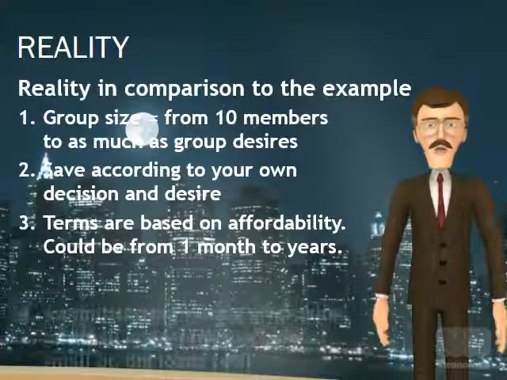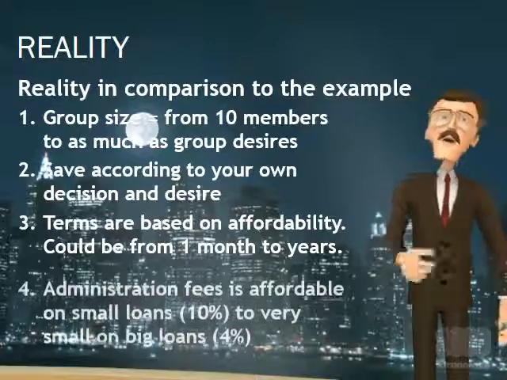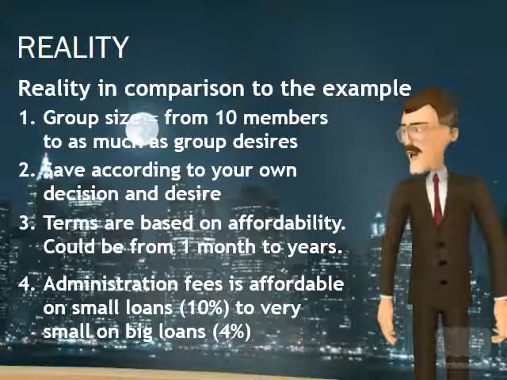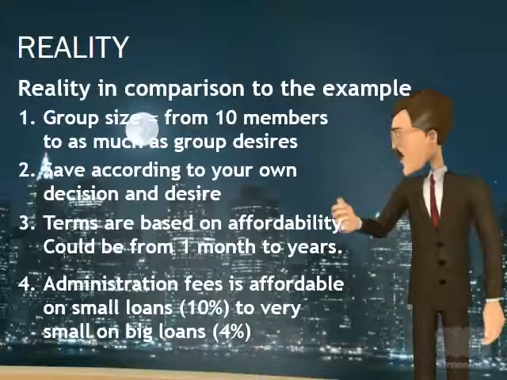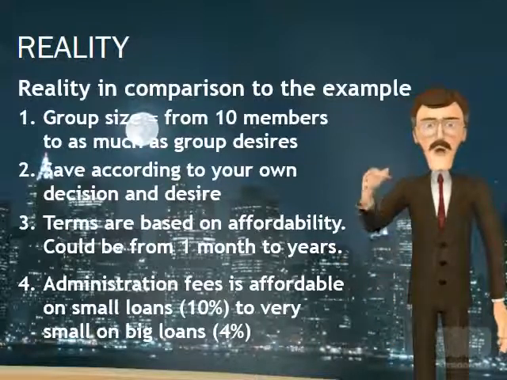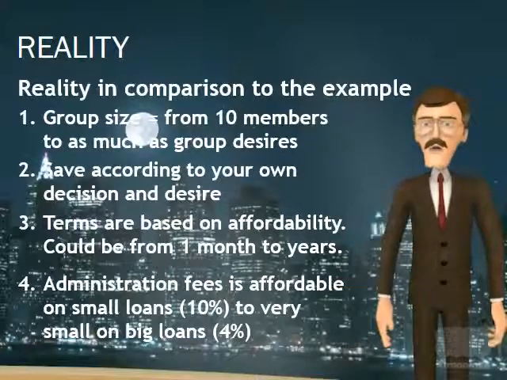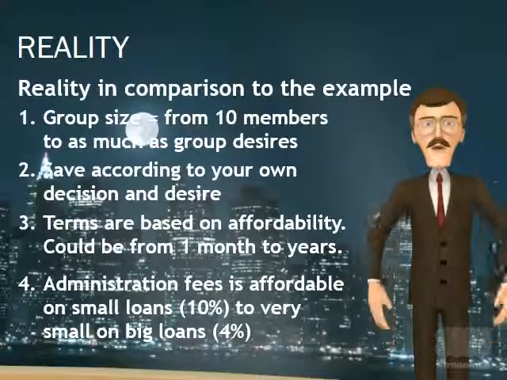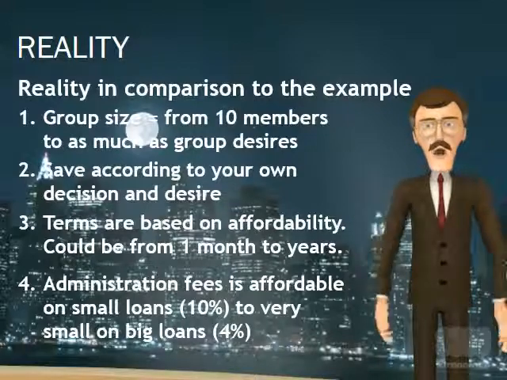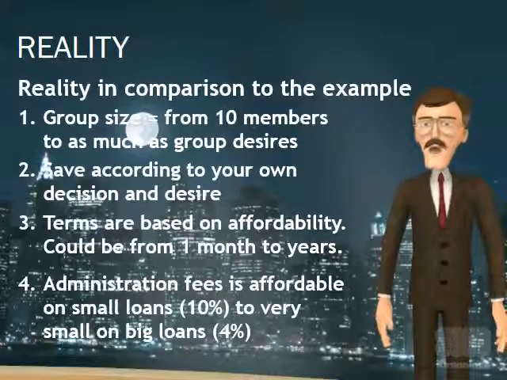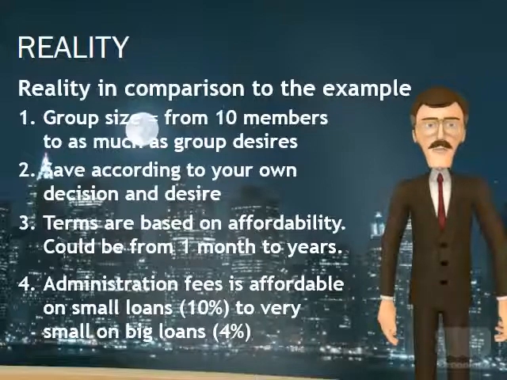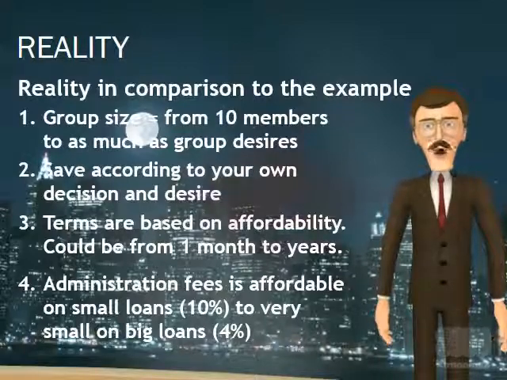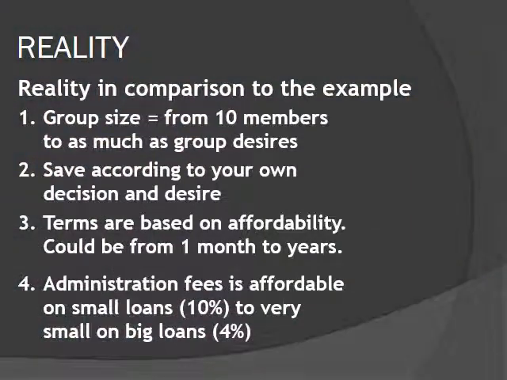It is possible to get an interest for a loan in a financial cooperative. However, it does cost money to manage a loan over its lifetime. Therefore, administration fees are charged. The good news is that these fees, as calculated as a percentage, get smaller the bigger the loan gets. A small loan of less than 5,000 Rand may cost the member 10%, while a loan of 50,000 Rand will cost only 4%.